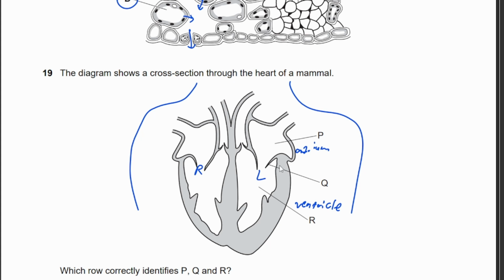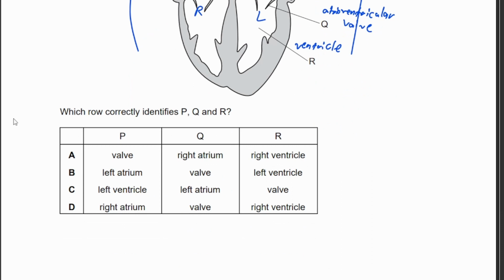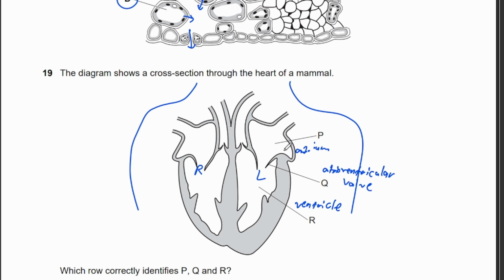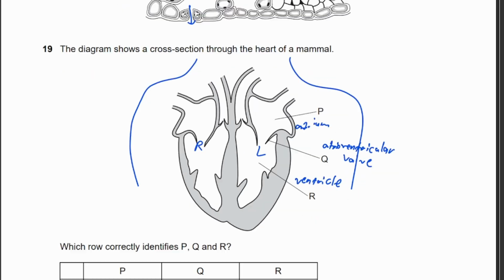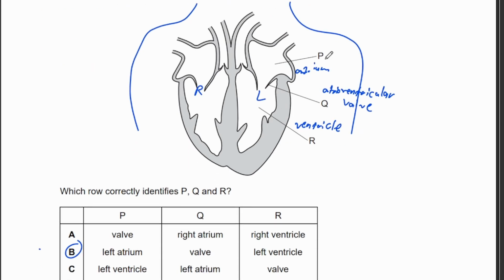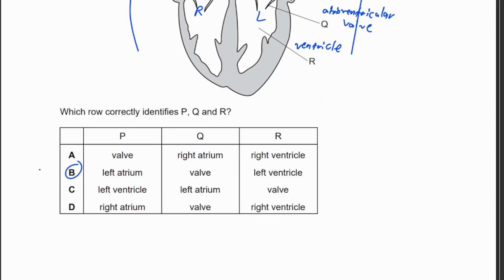Q is a valve. It's known as the atrioventricular valve. Okay. So therefore, P, Q, and R would be B, because P is on the left. P is an atrium and it's on the left side, so it's the left atrium. Q is on the left side and it's a valve. R is on the left side and it's a ventricle. So therefore, answer is B for 19.